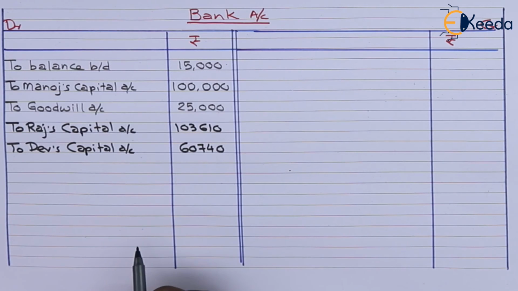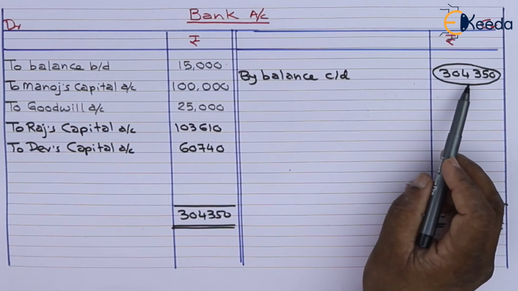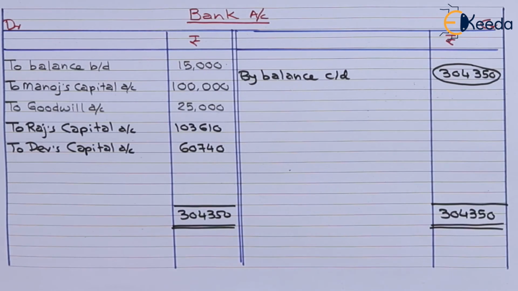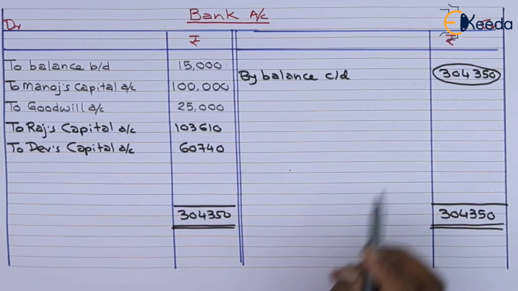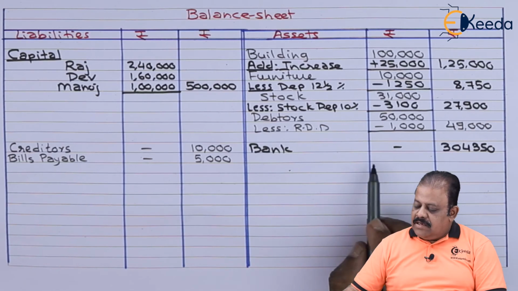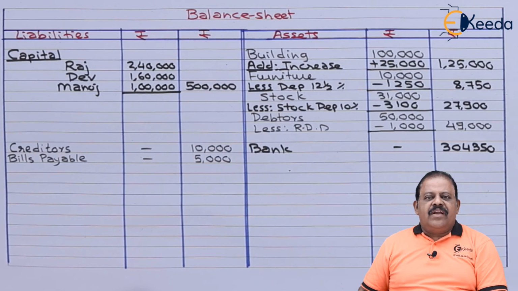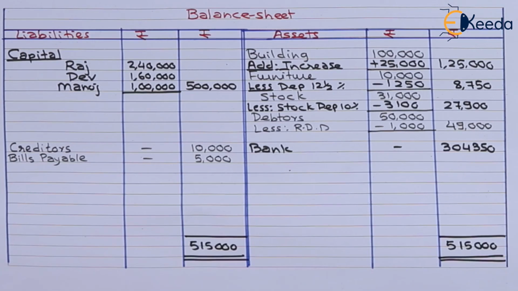Now we can close bank account. We have closed bank account. We got balancing figure 3,04,350 on credit side. This will be transferred to balance sheet asset side. Bank balance 3,04,350. Now we can close balance sheet. Asset side total we got 5,15,000, which is equal to liability side total 5,15,000. That means balance sheet is tally.